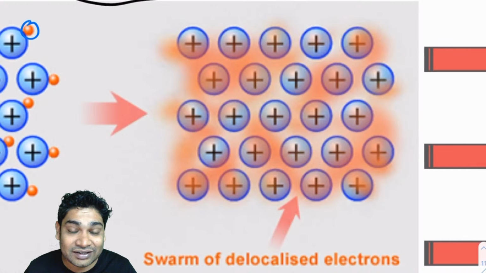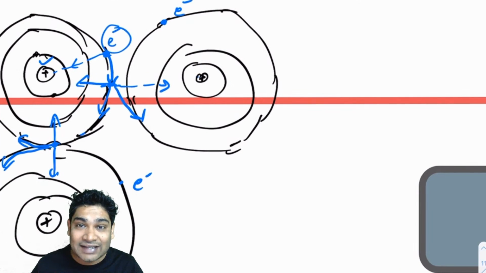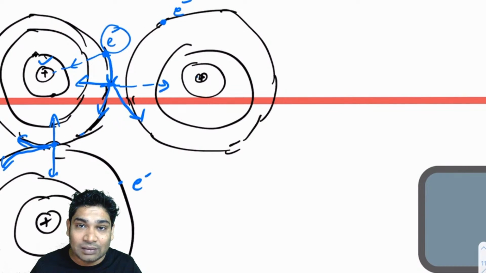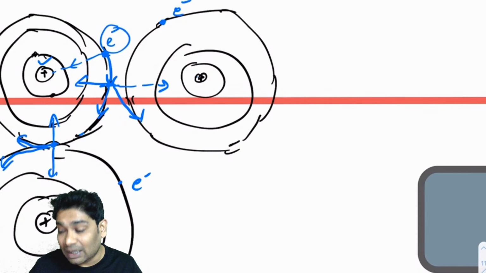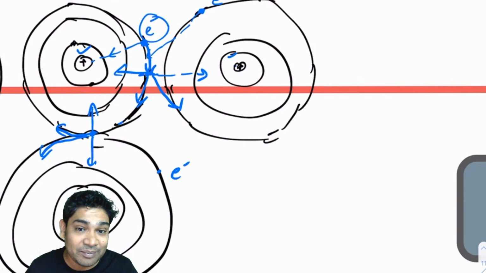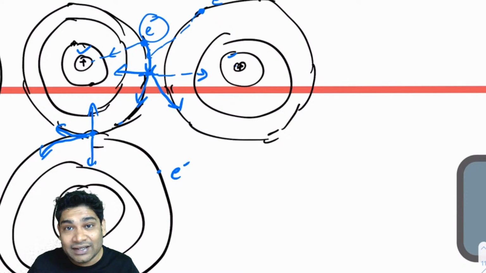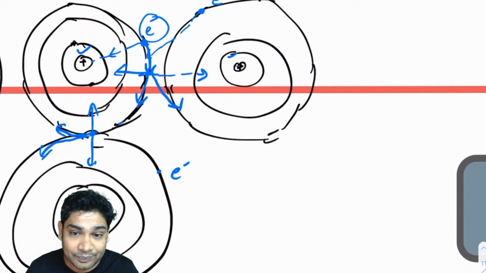Not really, Goraj, because they require energy to jump also. So that is completely random. Some guy would be jumping in, some guy would be jumping out. Suppose this guy jumped into this and maybe its own electron jumped out of this. So they will keep on exchanging energy between them. They are not releasing them like that. Even if somebody released, somebody else gained. That is why the net energy release will not happen. Okay.